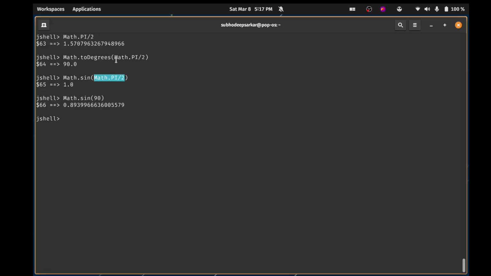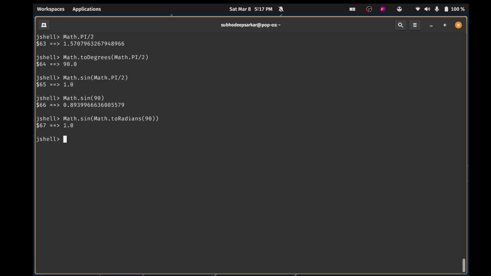So just like here, to see what is the degree of it, I had to convert it to degrees. Similarly here, to see how much radian it is, I have to convert it into radians. So if I say math dot sine math dot to radians and then I say 90, now I'll get 1.